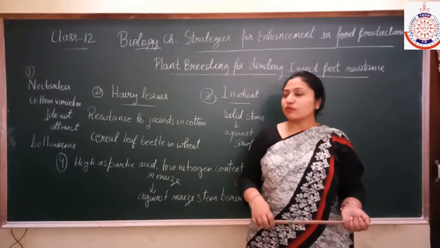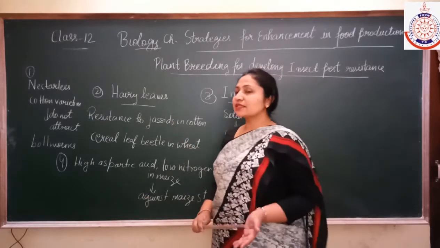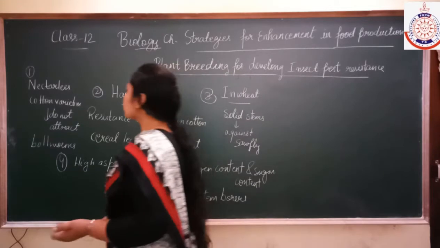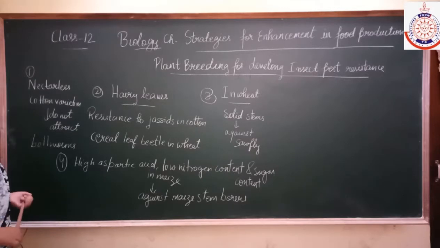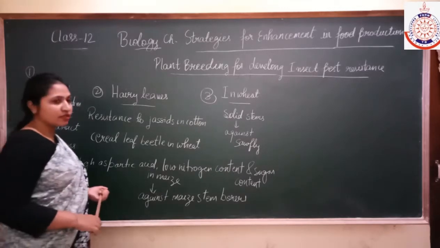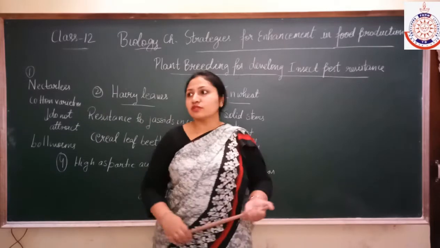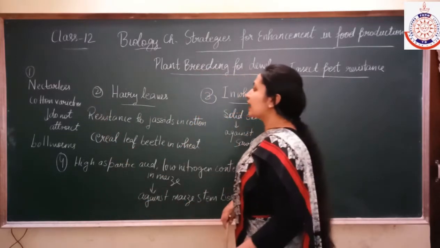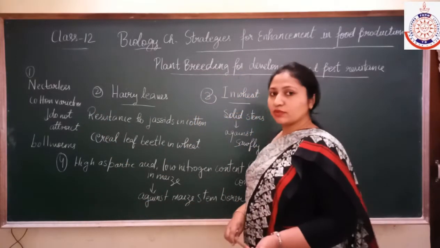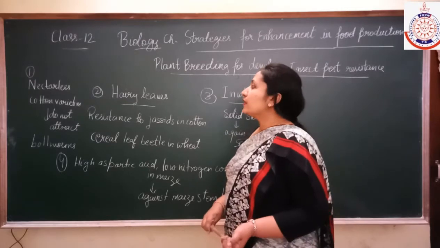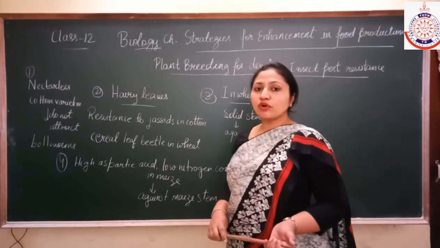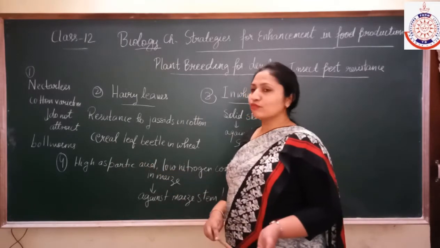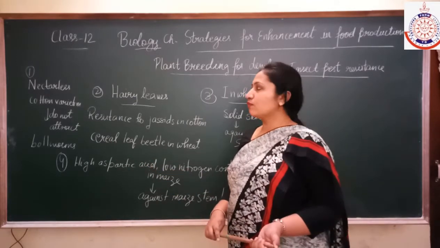So here are some plants that I mentioned. If they have these physiological or biochemical characteristics, then they can protect themselves from insects or pests. The first is the nectarless cotton varieties. Cotton varieties which have nectarless leaves do not attract bollworms.